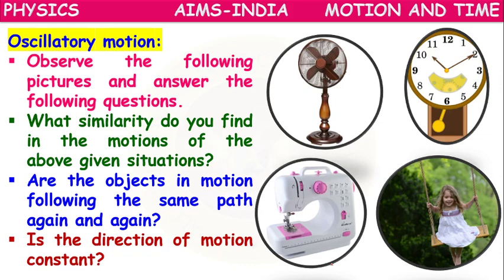So next, another kind of motion, oscillatory motion. Observe the following pictures and answer the following questions. Here we have a table fan, a wall clock, a sewing machine, and a girl moving on the swing. What similarity do you find in the motions of the given situations?